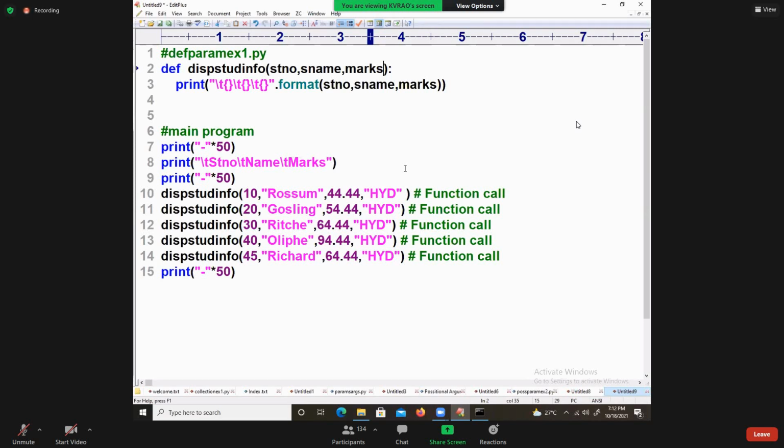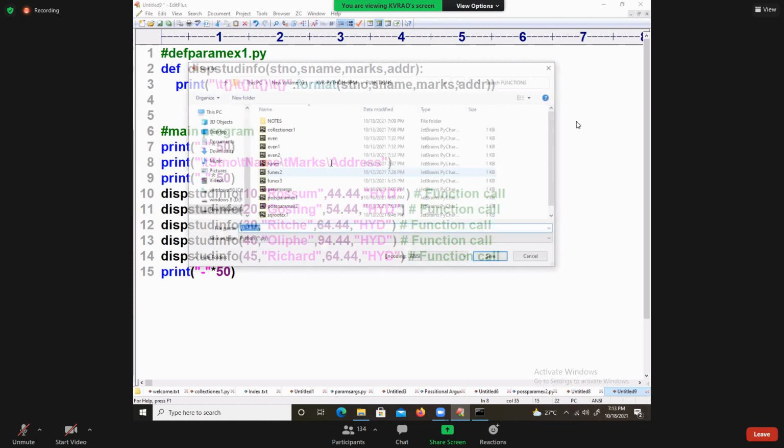Very, very simple, my dear students. I will take address or location. I am taking ADDR. Print it with a tab. See the beauty of this programming. First observe it: comma ADDR. Here we are printing marks as well as the address.